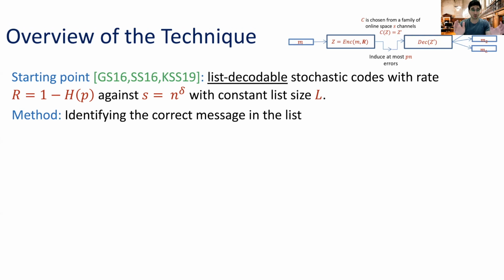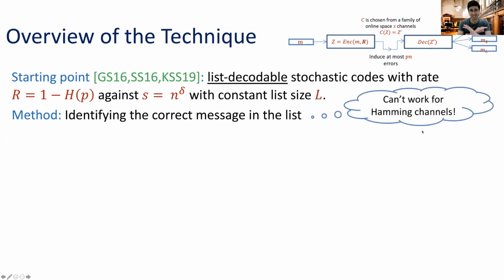It is to try to identify the correct message in this list. Now, while this is quite naive and straightforward, I want to point out that this rarely works in real life. For example, for the Hamming channels, this of course can't work. So while this approach may be natural, it is usually not useful.